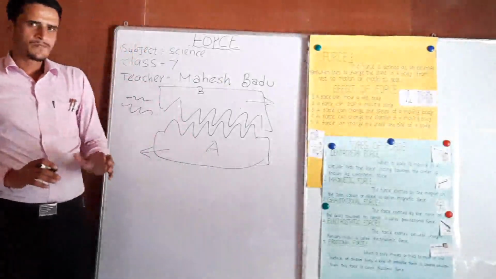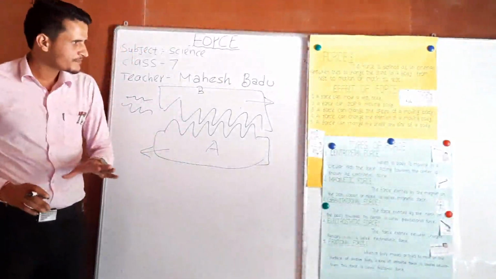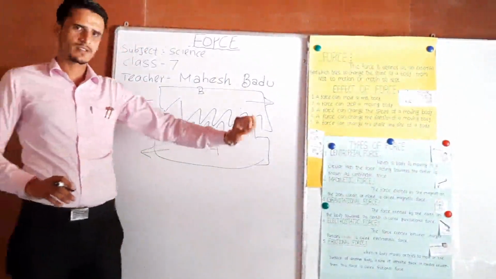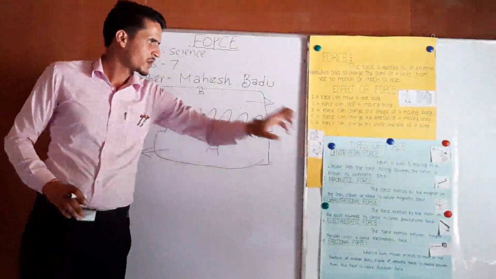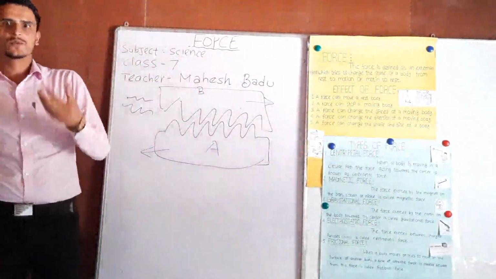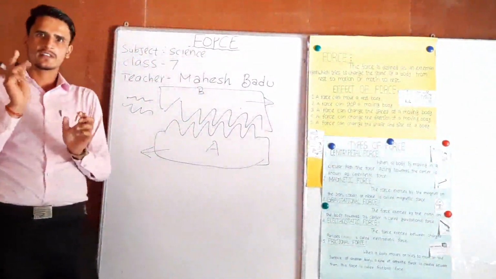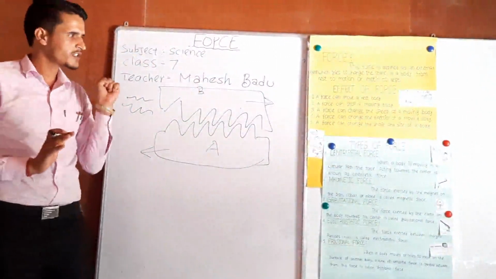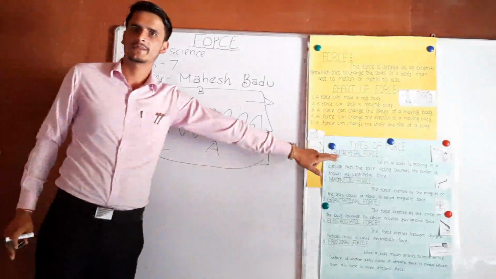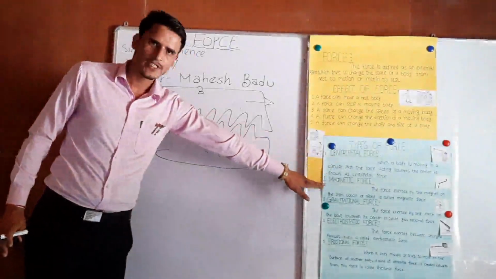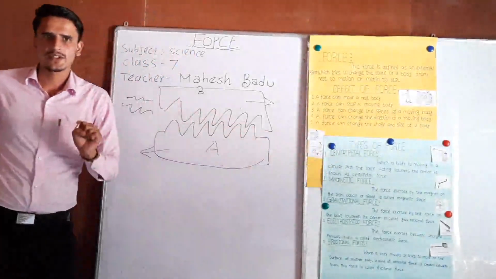Again, I'll repeat here the types of force. First one is centripetal force. When a body is moving in a circular form, a kind of force exerted towards the center is known as what? Centripetal force. Second one, magnetic force.